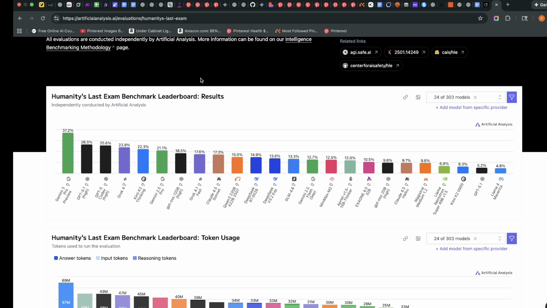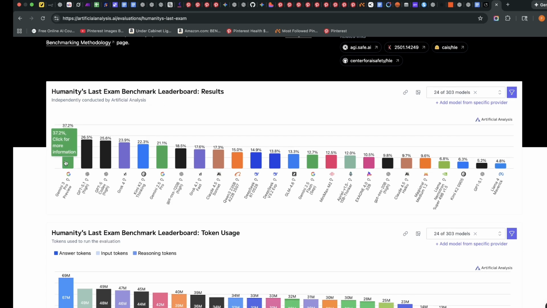from Google. Now, jumping into artificialanalysis.ai, you can see Humanity's Last Exam benchmark leaderboard, and Gemini 3 Pro preview is actually the leader, and by a huge margin. You can see the others, GPT-5 Codex, and Grok 4, all featuring on the same leaderboard. But the clear winner here is Gemini 3 Pro preview. So we are going to go straight into Google AI Studio and see what we can do with this model.